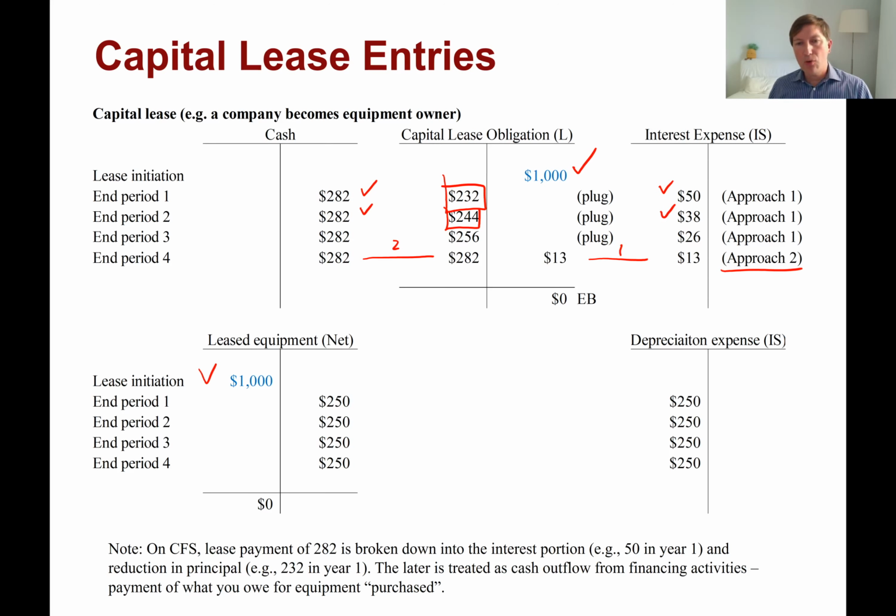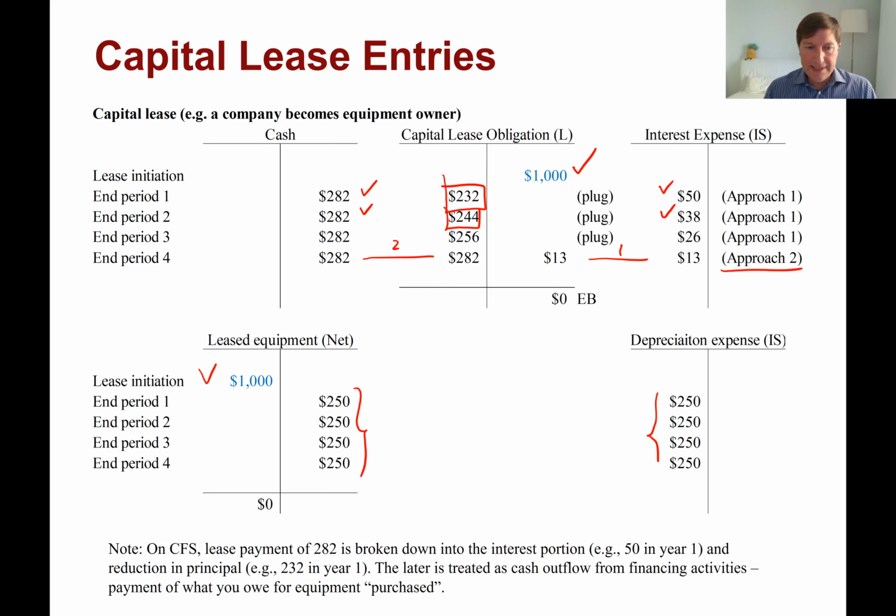Okay. Now, of course, another thing that happens in our accounts is that we record depreciation expense, and here we use straight line of the leased equipment. Here, for simplicity, I am avoiding the account accumulated depreciation, but of course we could use accumulated depreciation, and that would be totally fine as well.